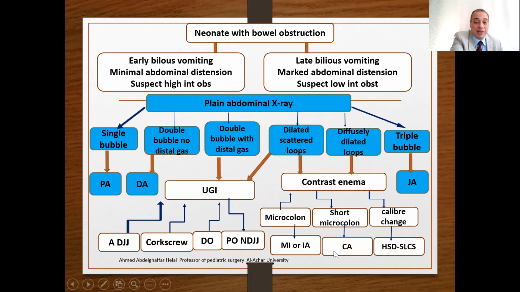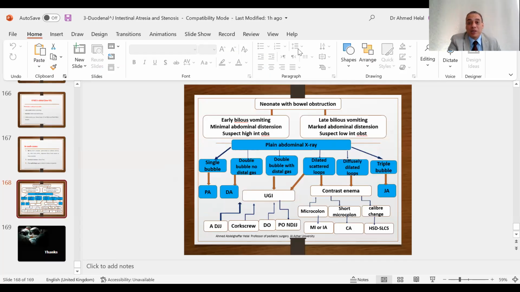This is a very important lecture today, and all pediatric surgeons must be familiar with these types of obstruction. So today we spoke about duodenal atresia and stenosis, jejunal-ileal atresia and stenosis, colonic atresia, and then how to approach a neonate with bowel obstruction. A pediatric surgeon is frequently asked to come to the incubator to see a neonate with bowel obstruction. In such cases, you must follow an organized, pattern-based system.